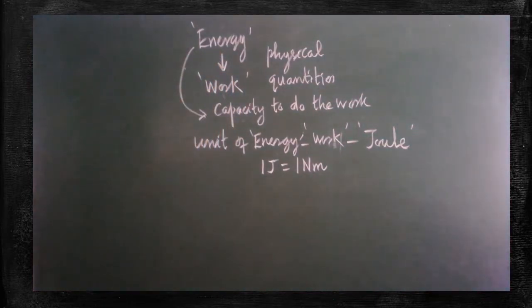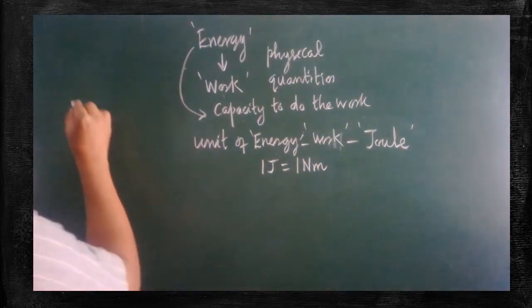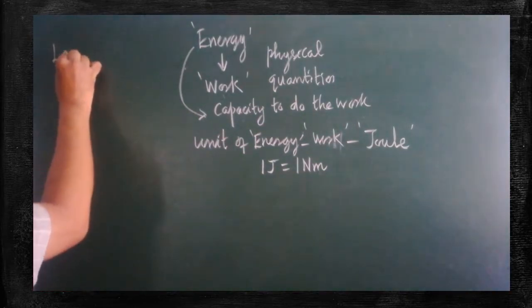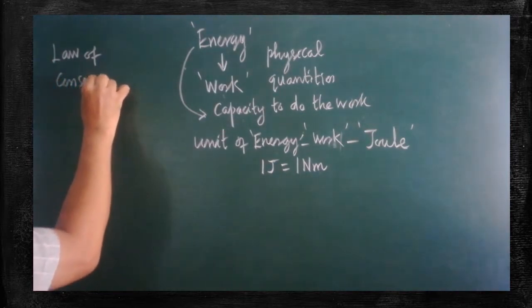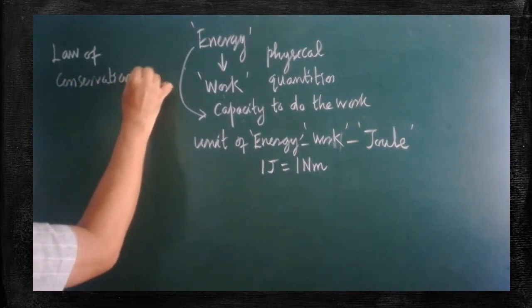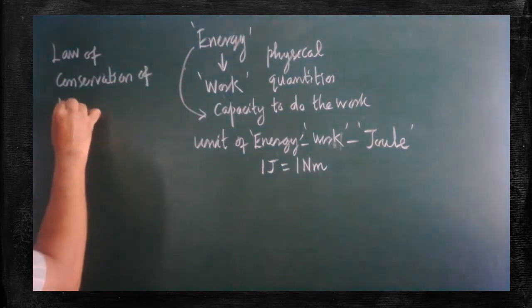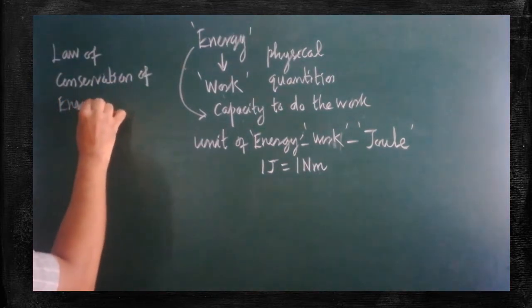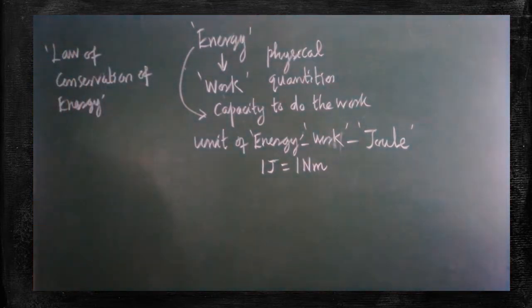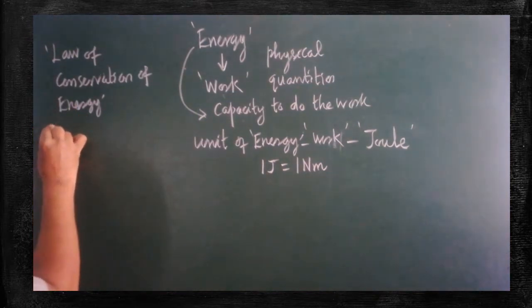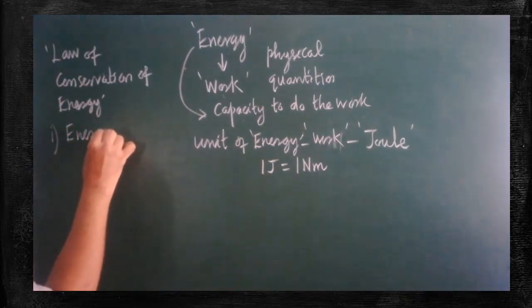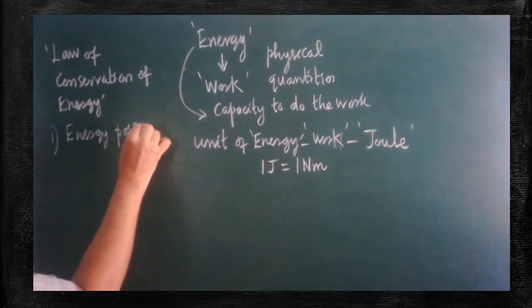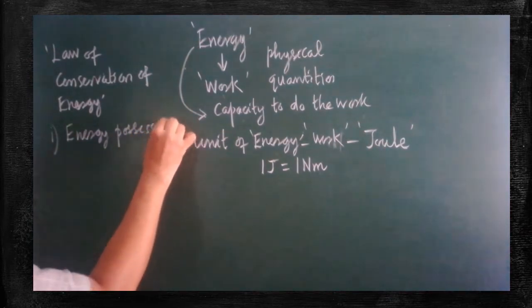Understood? Now we are going to learn about a very important thing called the law of conservation of energy. Right from lower classes onwards, you are learning about the concept called law of conservation of energy. What the law says here is that the energy possessed by the system is constant.